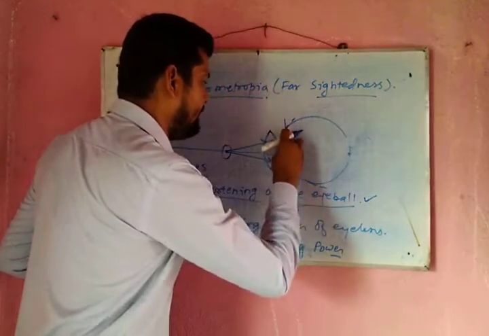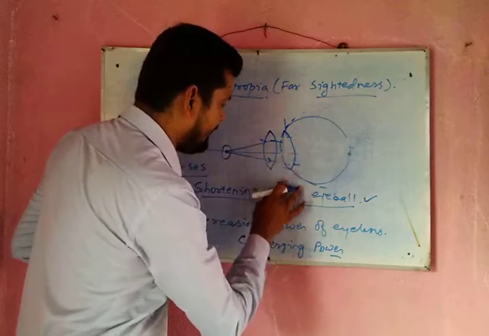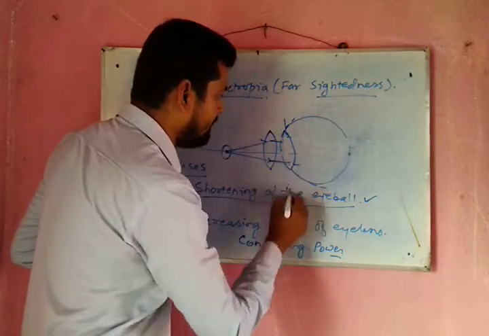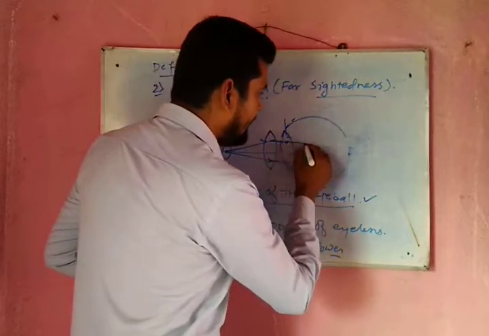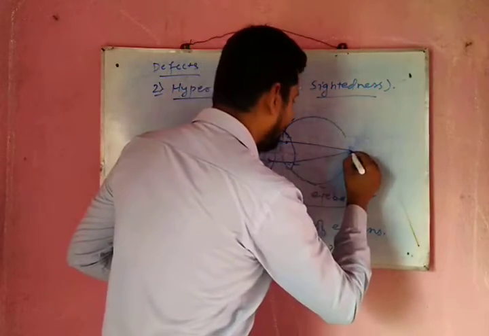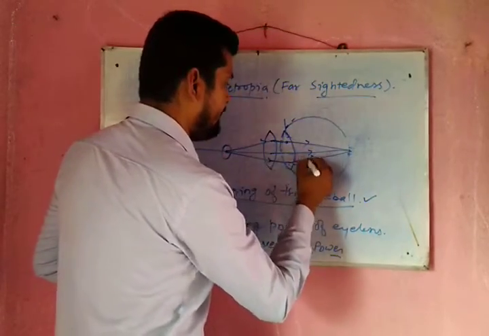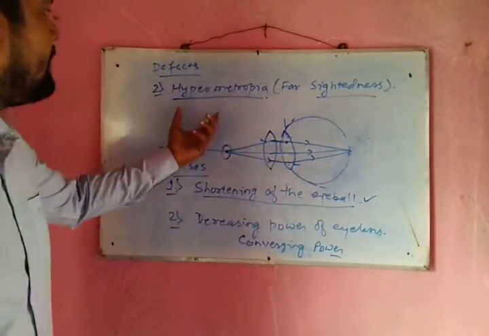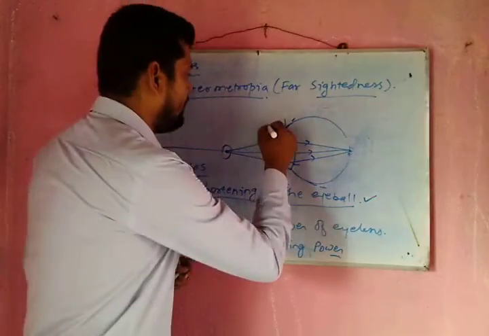So what will happen in that scenario? The ray will not move straight, it will move to some different location, and again from that different location the image will be formed at the retina, and we can say that yes, hypermetropia can be corrected by using a convex lens.